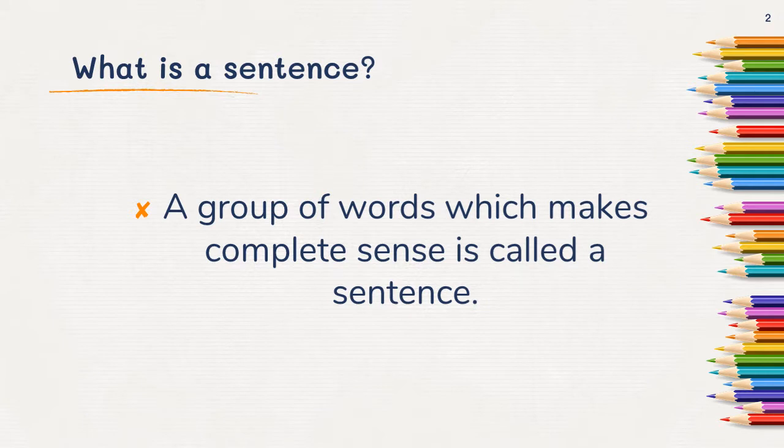What is a sentence? A group of words which makes complete sense is called a sentence. Meaning of sentences: when a group of words join together and it makes complete sense, only then it is called a sentence. Let's understand with the help of examples.